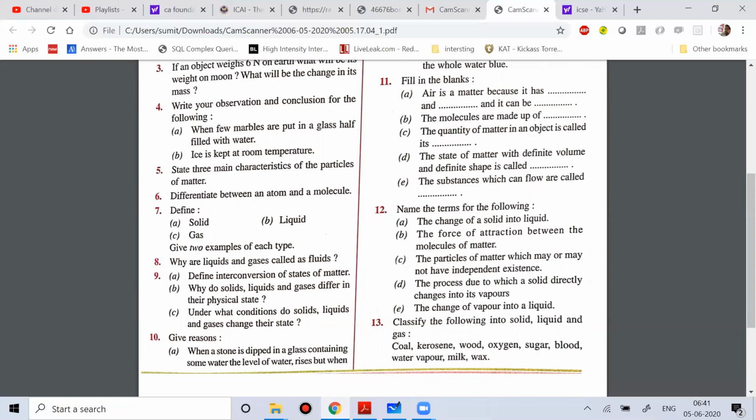Okay, fine. So the last question is very easy. Classify the following into solid, liquid, and gas. Coal is a solid, kerosene is a liquid, wood is a solid, oxygen is a gas, sugar is a solid, blood is a liquid, water is a liquid, water vapor is a gas, milk is a liquid, wax is a solid. Clear? I hope so.